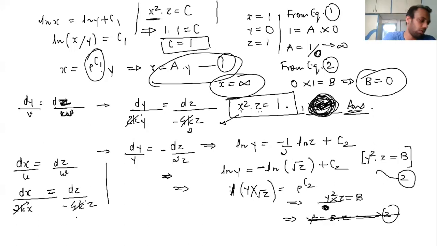I think this is not a good idea to put y is equal to 0. Any doubt? Anything? Is it clear to all of you? Okay, so this is how to find streamline, acceleration and velocity.